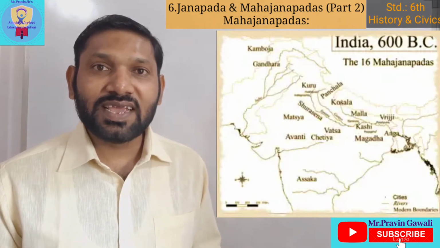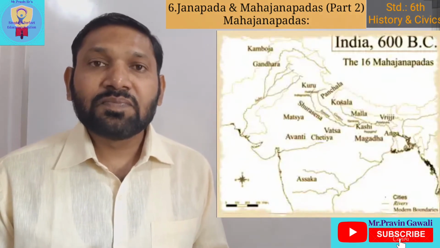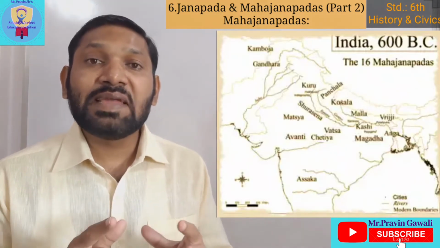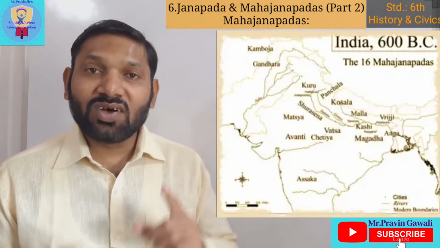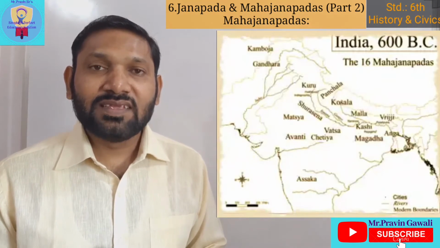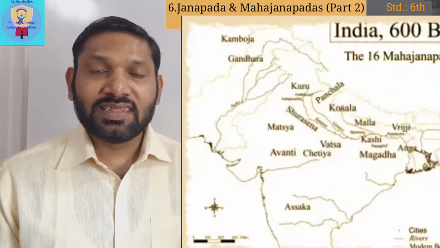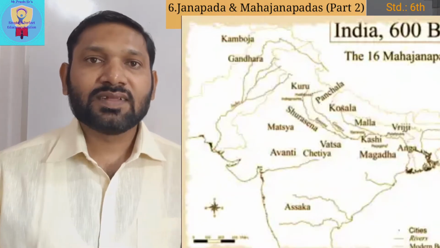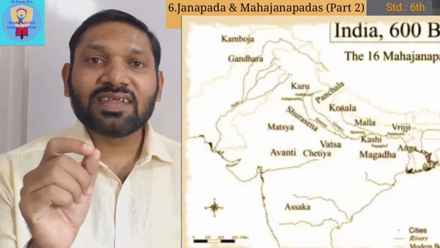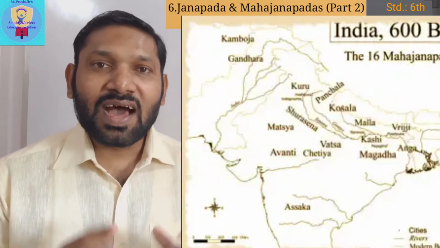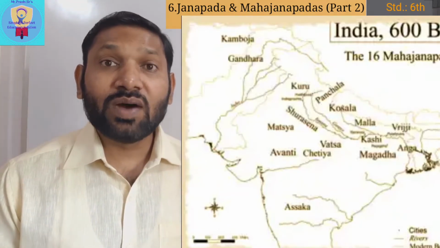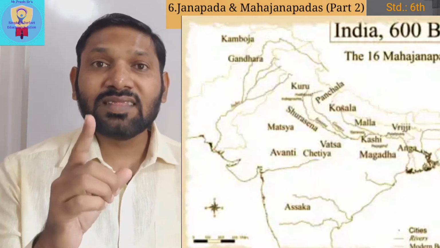Are you ready? Very good. We will study the ancient names of the Mahajanpadas as well as their modern names, what each was called in the ancient period and what it is called nowadays. First one is Kasi, now known as Banaras. Second is Koshal, nowadays known as Lucknow. Third, Malla, known as Gorakhpur. Fourth, Vatsa, that is Allahabad nowadays.